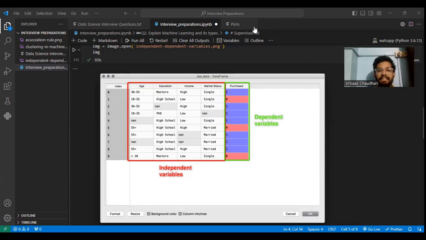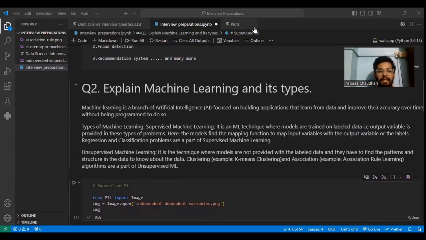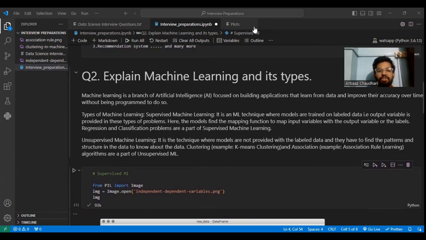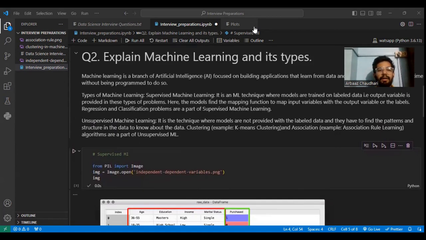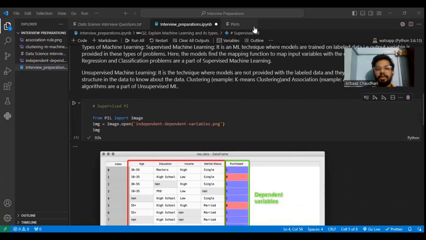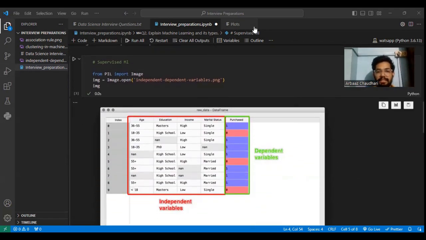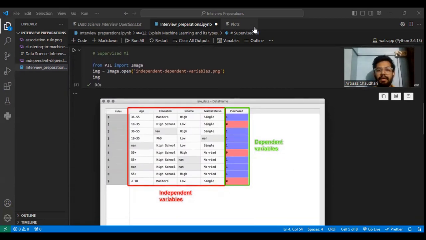This is called labeled data, where X and Y are given, which comes under the supervised learning technique. In supervised learning, there are two main problems: regression and classification. In this image, it is a classification problem, because the dependent variable contains two classes, 0 and 1: the person will purchase the foodstuffs or not.